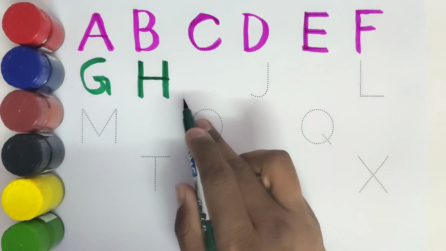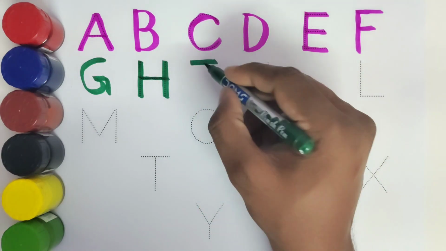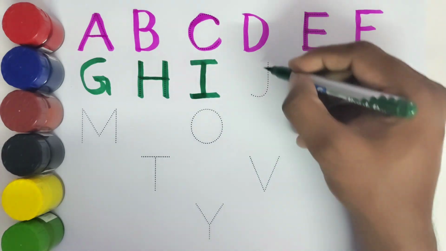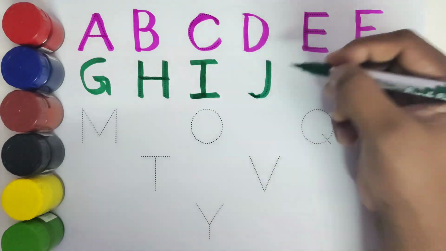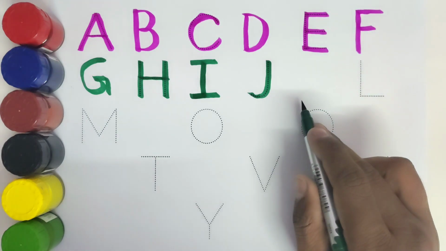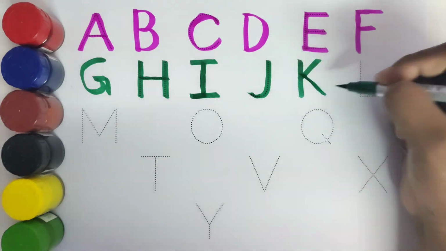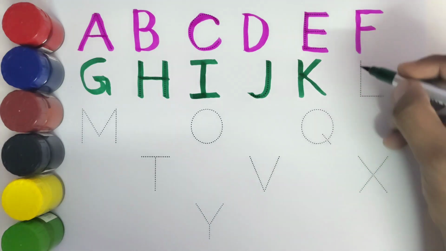What comes after H? I. I for ice cream. This is J. J for joker. What comes after J? K. K for kite. This is L.